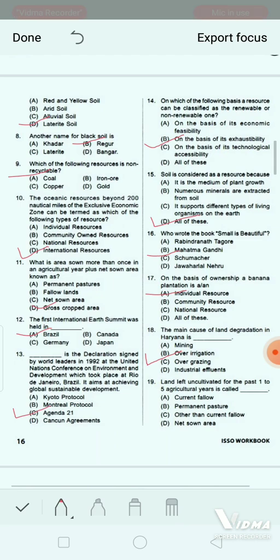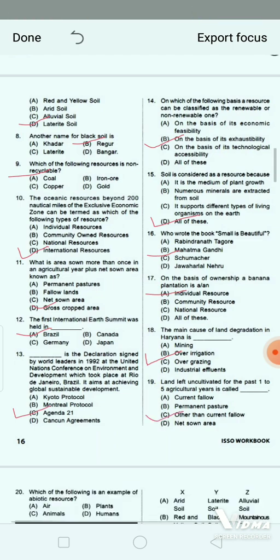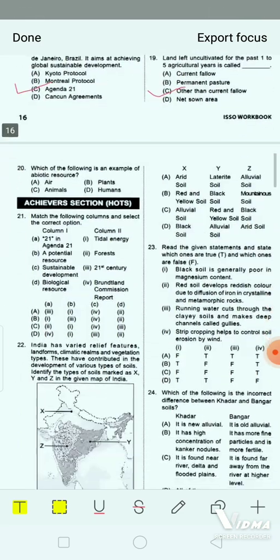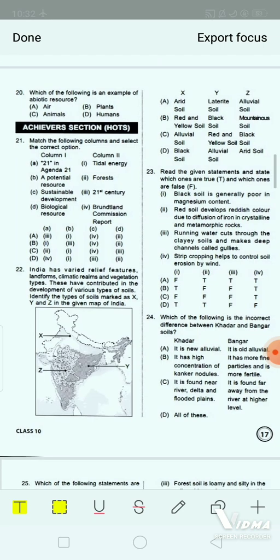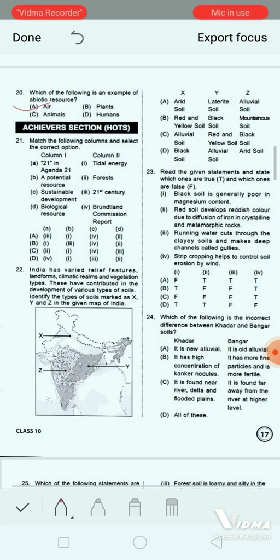Now coming to next question. Which of the following is an example of abiotic resource? Option A, air. Option B, plants. Option C, animals. Option D, humans. Right answer will be option A, that is air. All those things which are composed of non-living things are called abiotic resources.